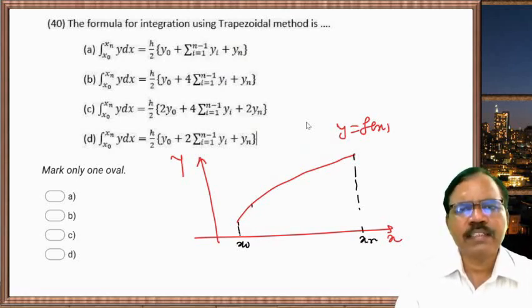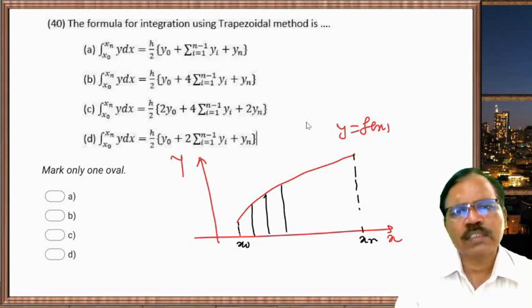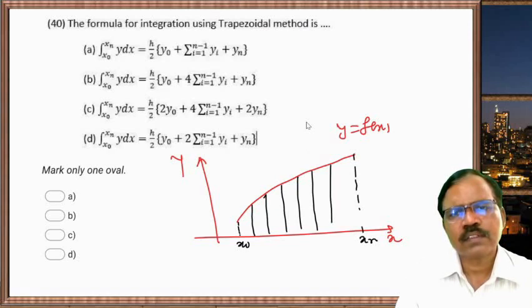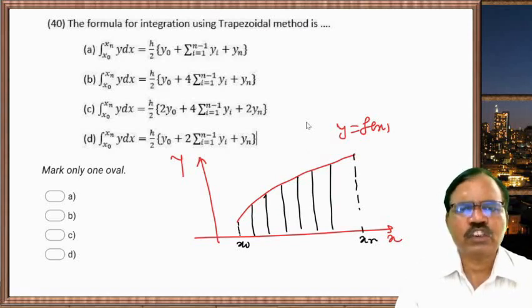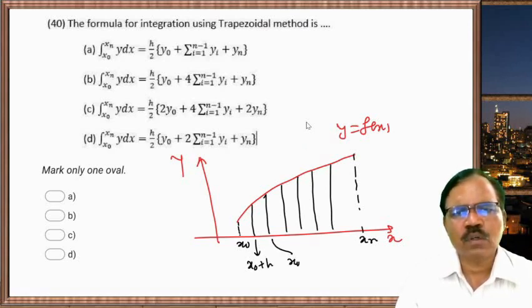Then we divide x0 to xn into intervals of equal width, and the width is h. So this is x0 plus h, this is x0 plus 2h, and so on.